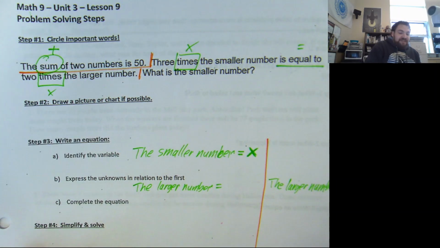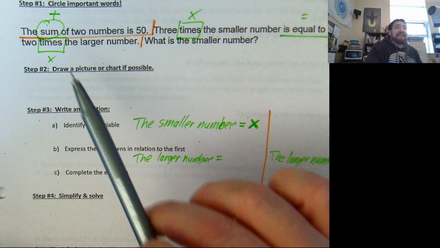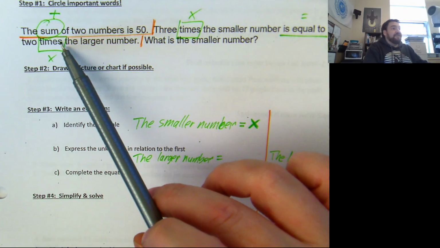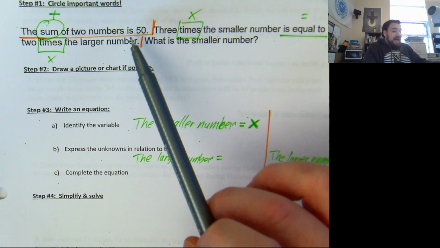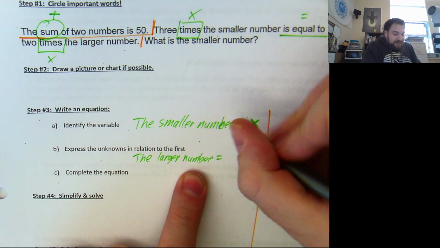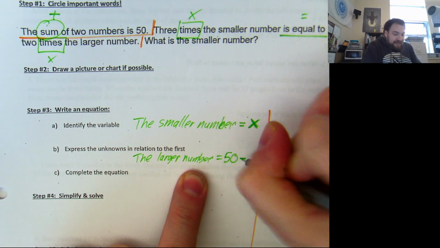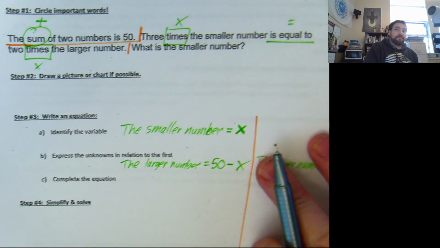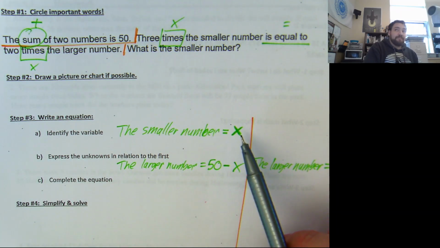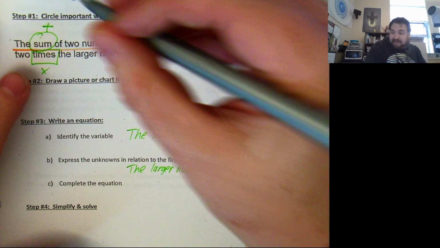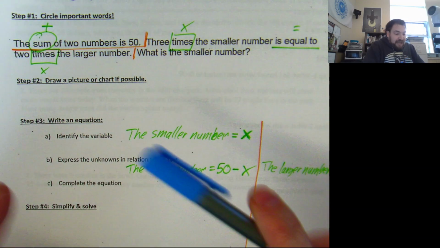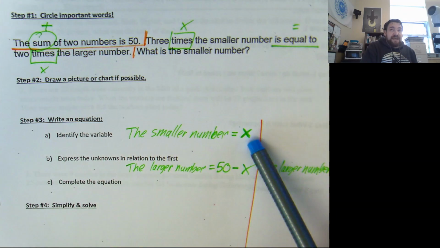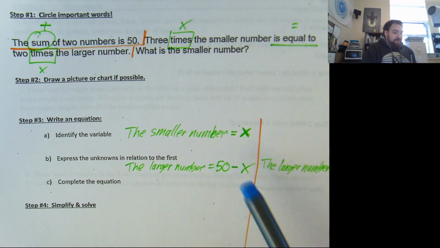If one of the numbers is x and it adds with another number to 50, that means the other number, the larger number, needs to be 50 minus whatever this value is. This sentence right here, if two numbers add to 50 and one of them is x, the other one has to be 50 minus x.